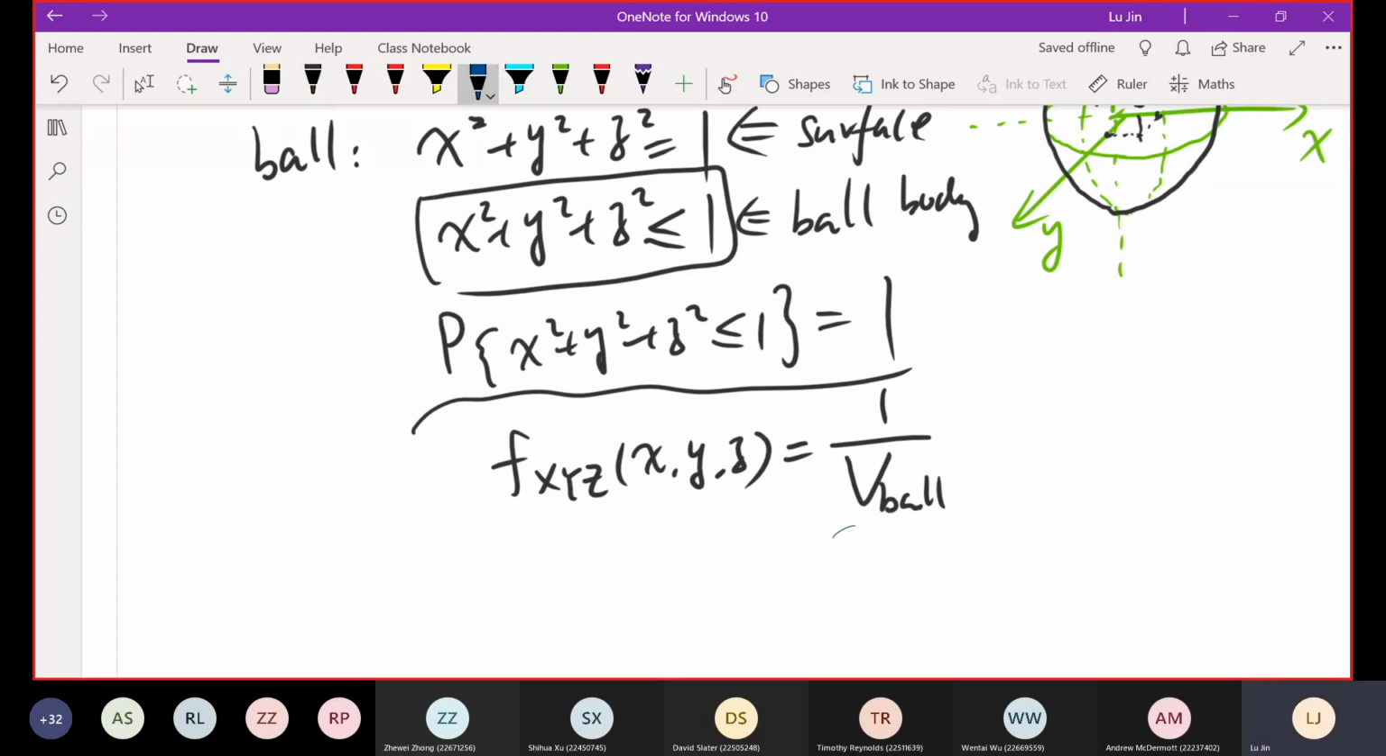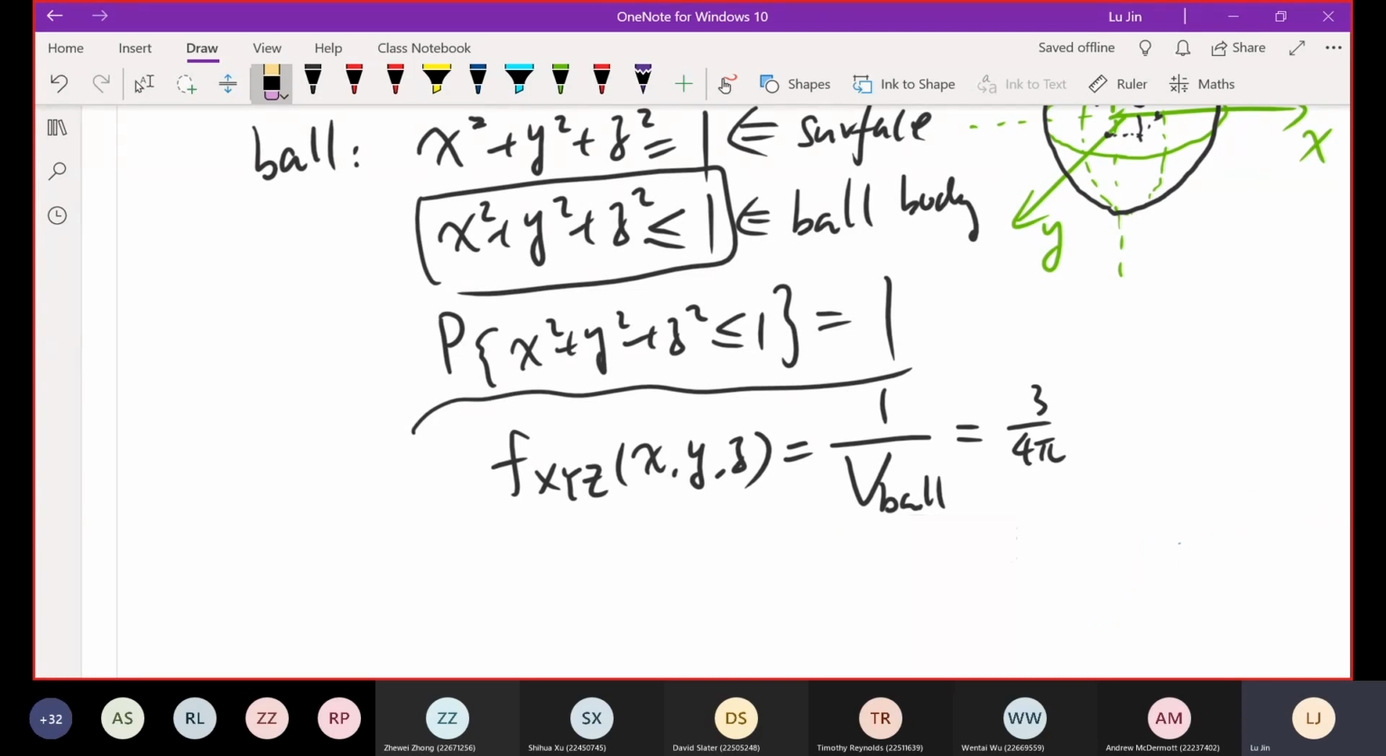Regarding the volume of the ball, you have known that the formula is simple. That's equal to, I think, 4 over 3 pi r cubed. I think this is right. Yeah, should be fine. And because the radius of the ball is 1, r cubed is equal to 1. So the result is 4 over 3 pi. In other words, our joint PDF for these three random variables in the ball should be equal to 3 over 4 pi. This part of the question is a bit tricky, not so important, but just know it.